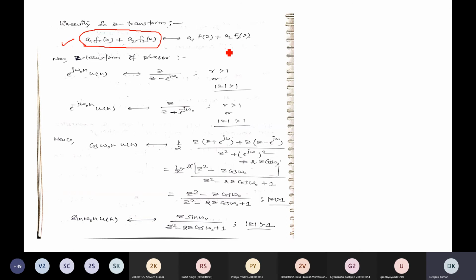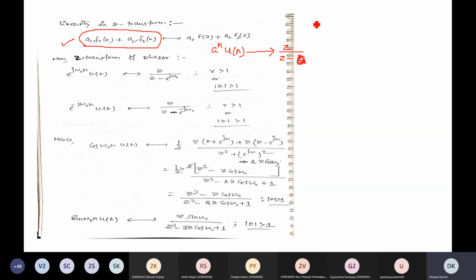Suppose the Z transform of u of n is Z by Z minus 1, and multiplied with a to the power n, it will become Z by Z minus a.